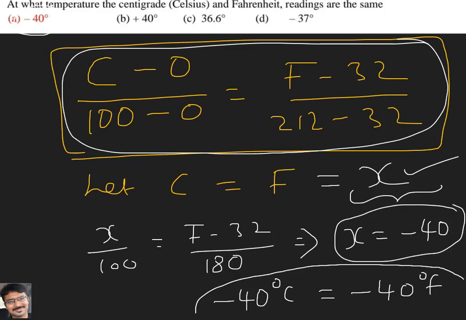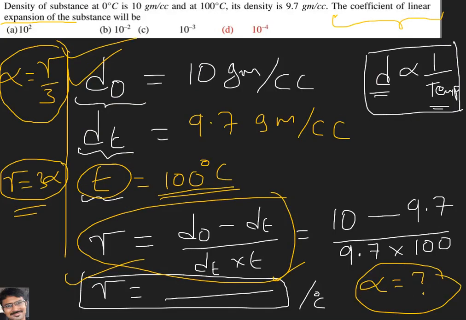That is how we have to solve this problem. So this problem is related to what? Thermometry, in the chapter thermal properties of matter, in connection with scales. Now the problem we discussed earlier was related to density of solids, so expansion of solids. Okay, now we'll discuss one problem related to expansion of liquids also.